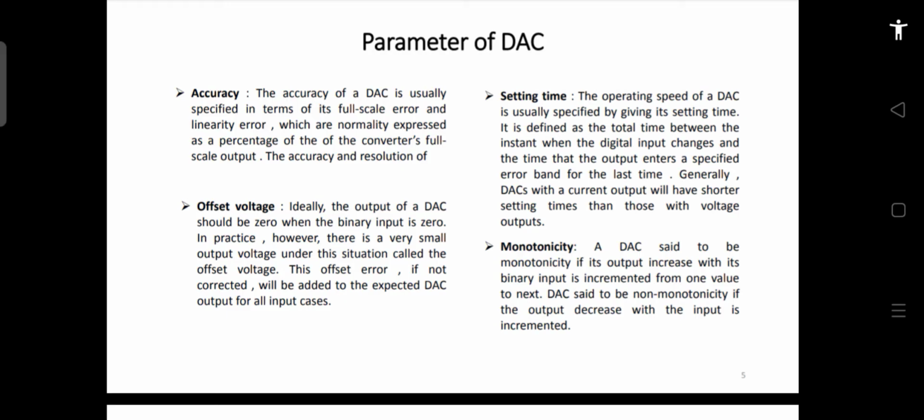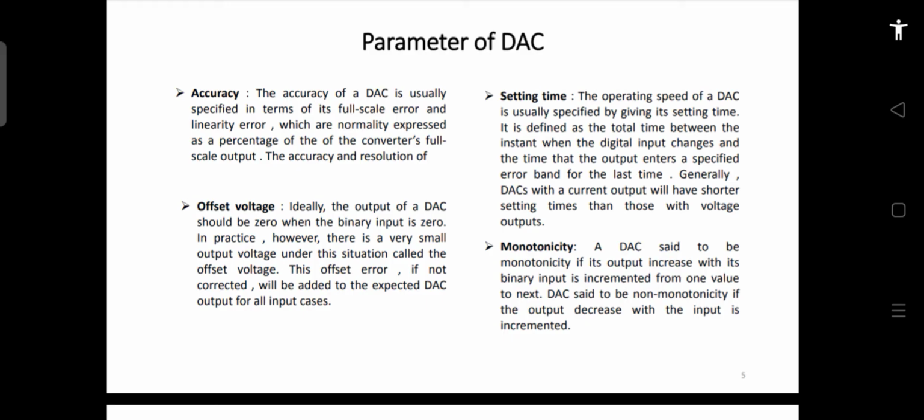With some adjustment, as you saw in the earlier slide, the quantization error was almost equal to 1 LSB, but with some modifications you can reduce it to half LSB, but you cannot reduce it lower than that. So quantization error is very important. Now let's see another parameter. I forgot to mention the quantization error earlier, but it is one of the important things for a DAC or an ADC.